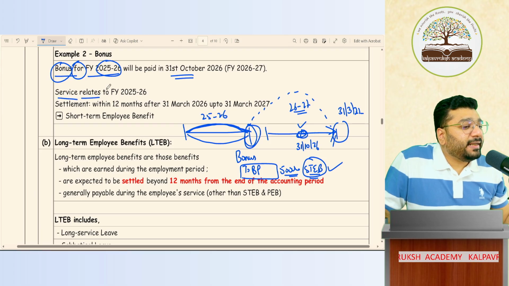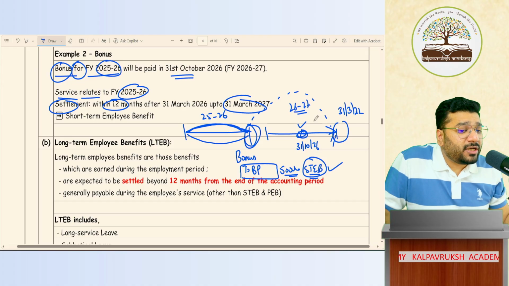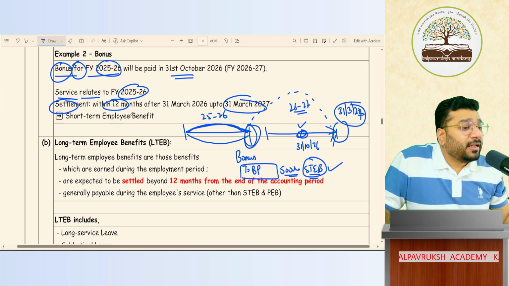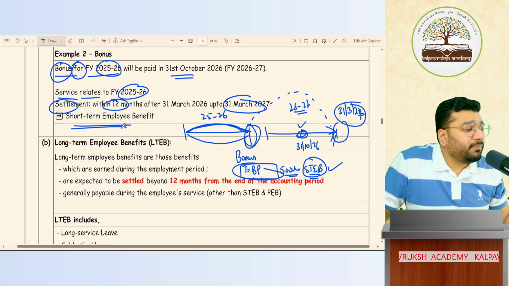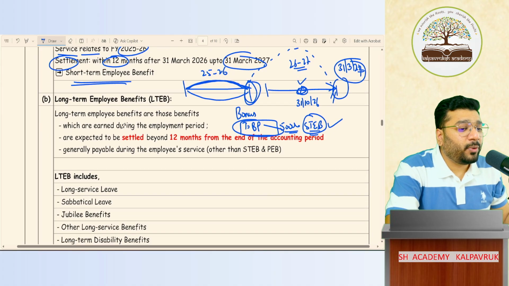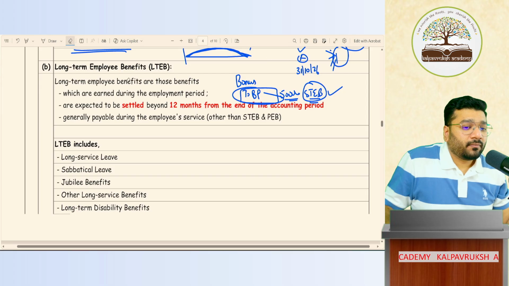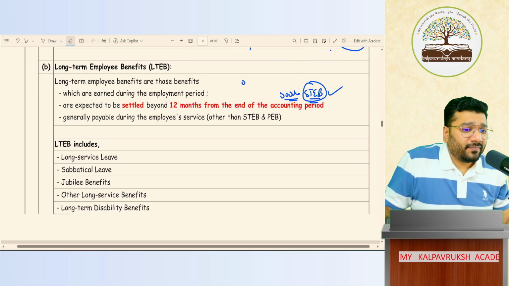Services are related to 25-26. And the settlement, the payment, is going to happen within 12 months of the balance sheet date. That is, by 31st March 27, the payment is going to happen. Therefore, this bonus will be treated as short-term employee benefit. Can I go to the next point? Tell me. Online people, tell me.